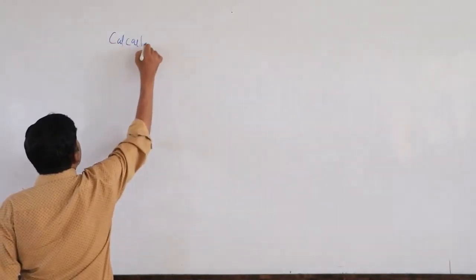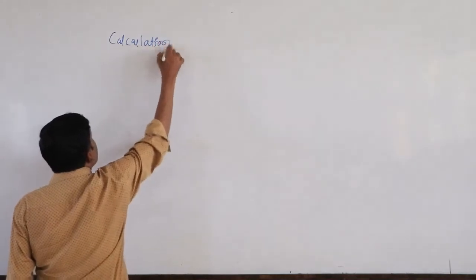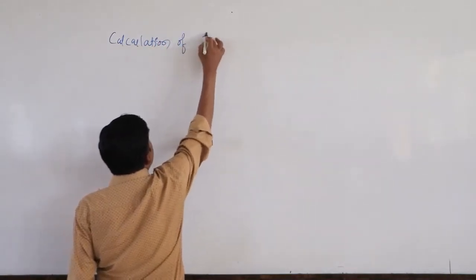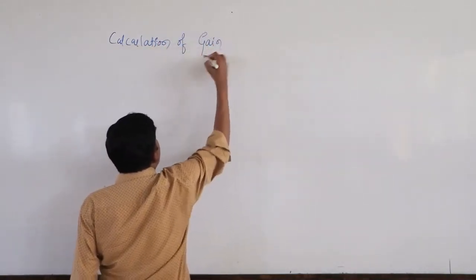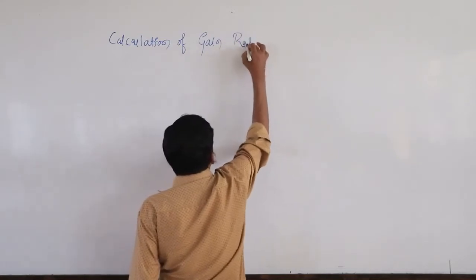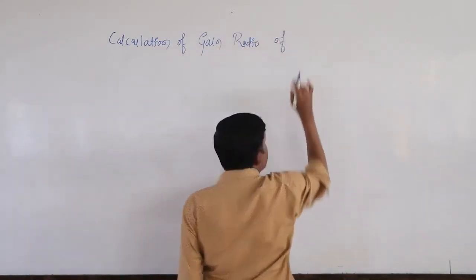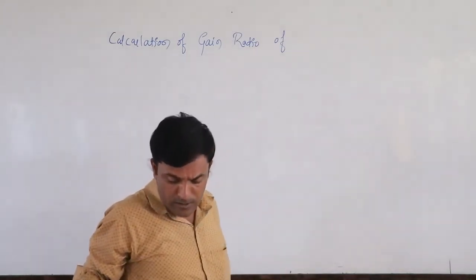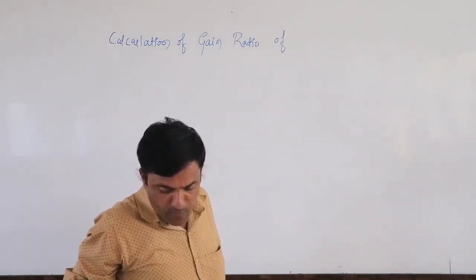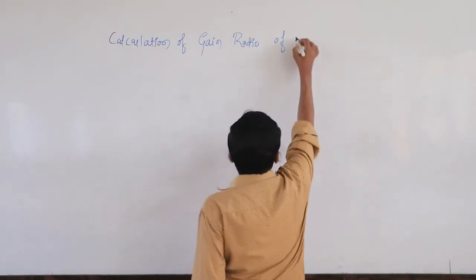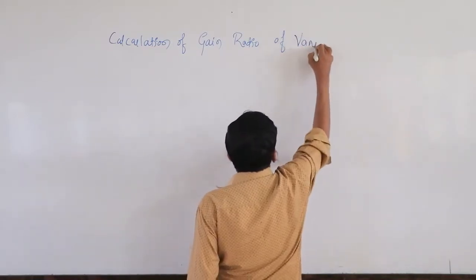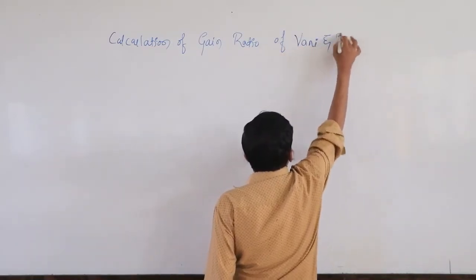Calculation of gain ratio of the continuing partners, Vani and Rani.